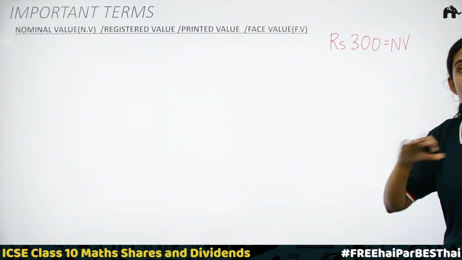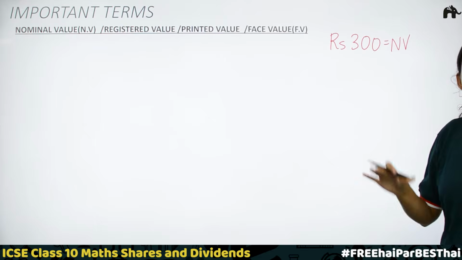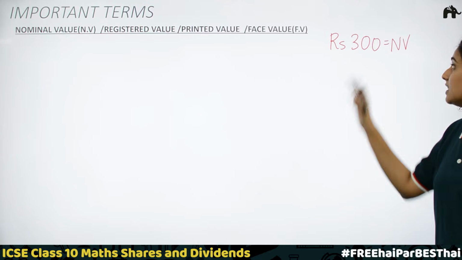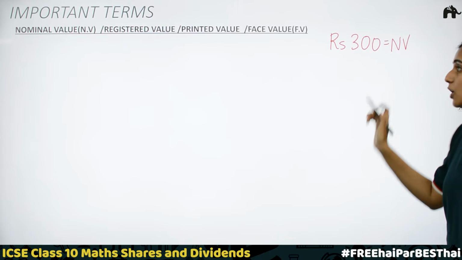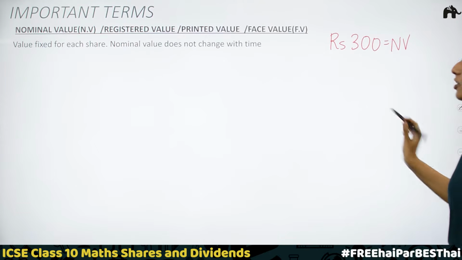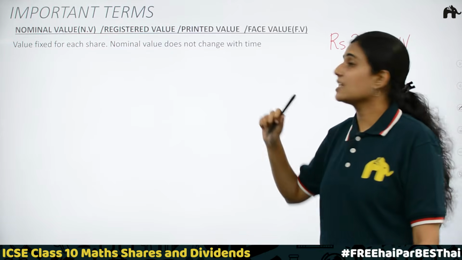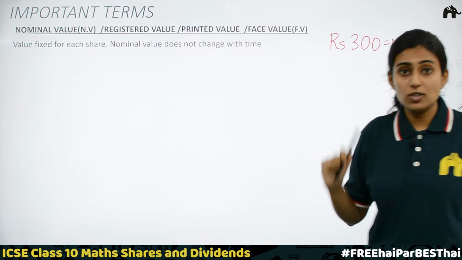This amount will never change. That is, it is an amount that never changes with time. It always remains fixed. Whoever the shareholder is, this amount is fixed. Okay. Nominal value, value fixed for each share. Nominal value does not change with time. Now the next is